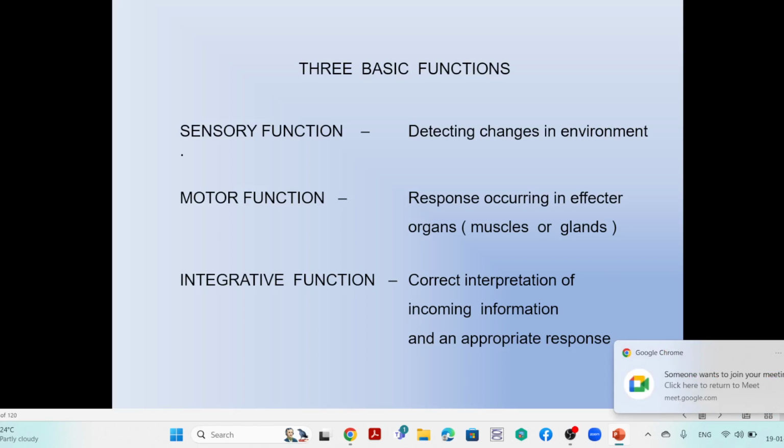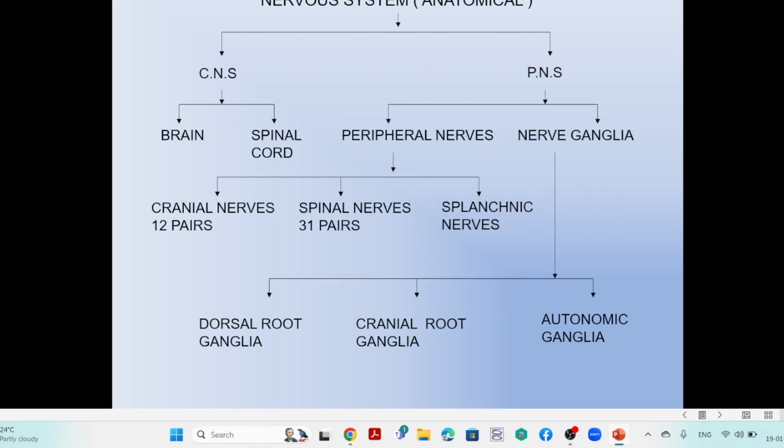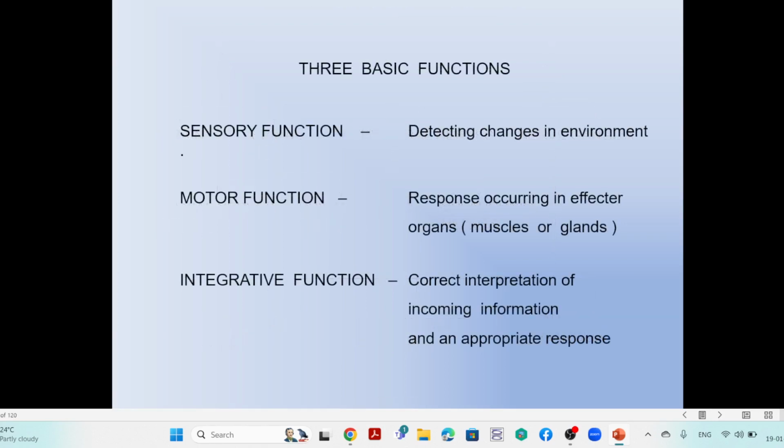That is why we try to make these points very clear. This is the introductory part of the level.